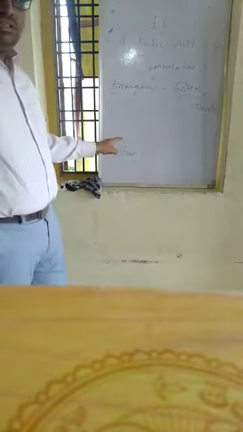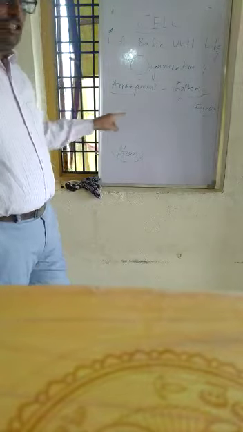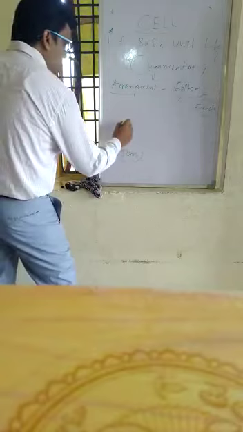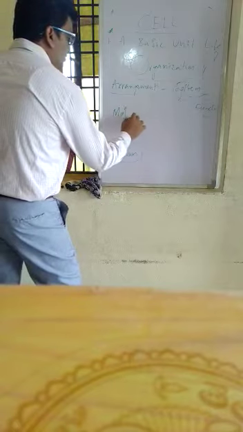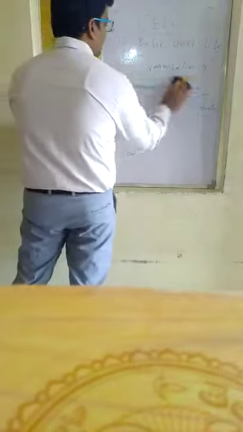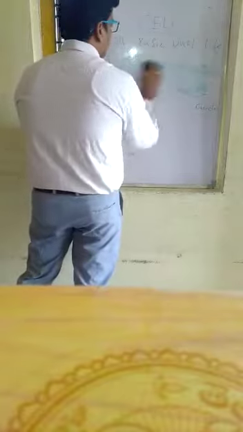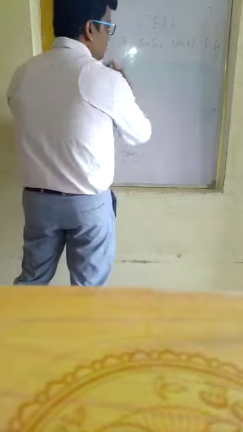So the atoms together constitute to form another important unit called molecule. So atoms together form molecules. As you know that the board is very small, so you have to write in your paper to understand all these things.